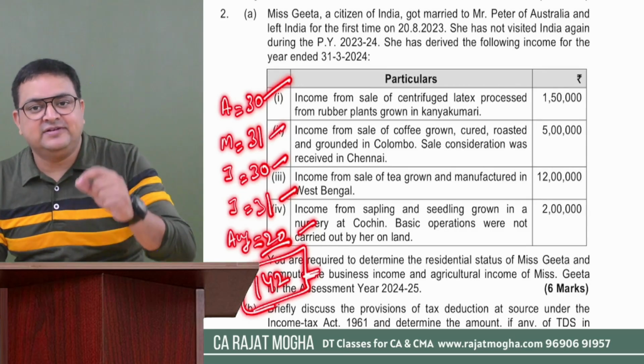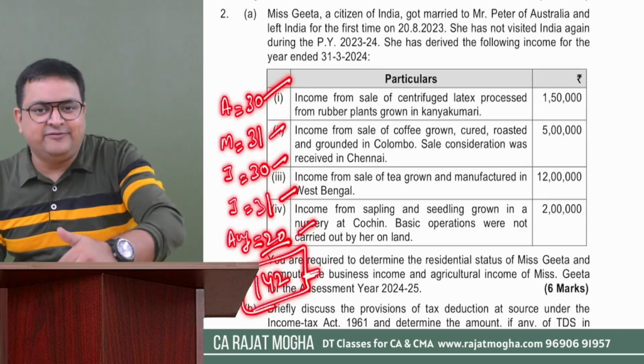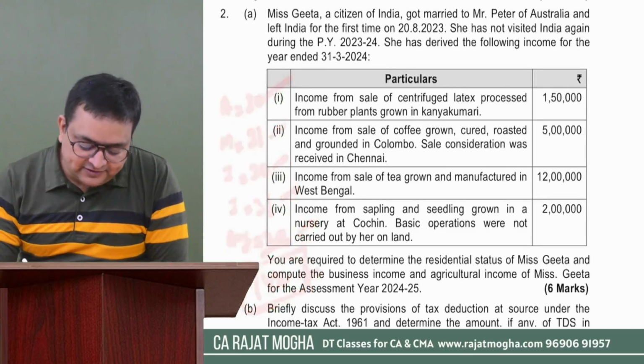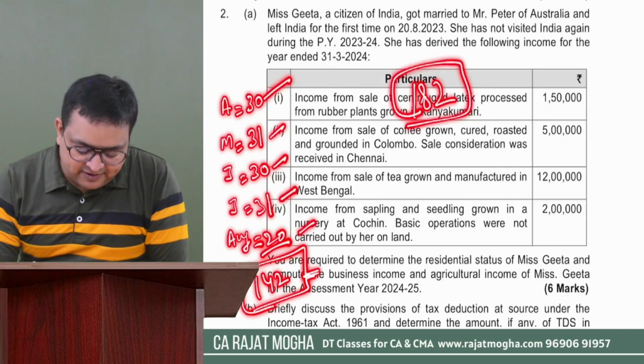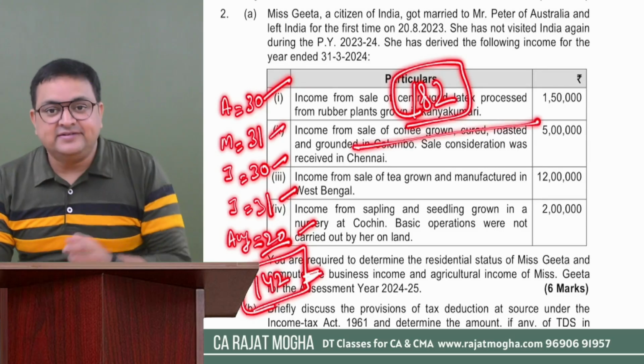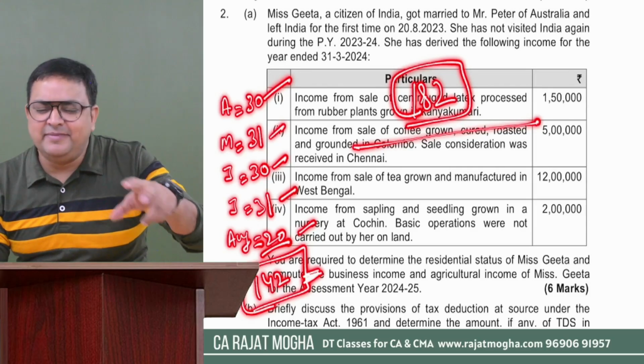So during the previous year, she was here for 142 days, and it was the first time that she left India. Before this date, she was always here in India. So the first condition of 182 days is not getting satisfied, because her stay is just 142 days. But we also know that there is a second condition. What is the second condition in that basic condition?